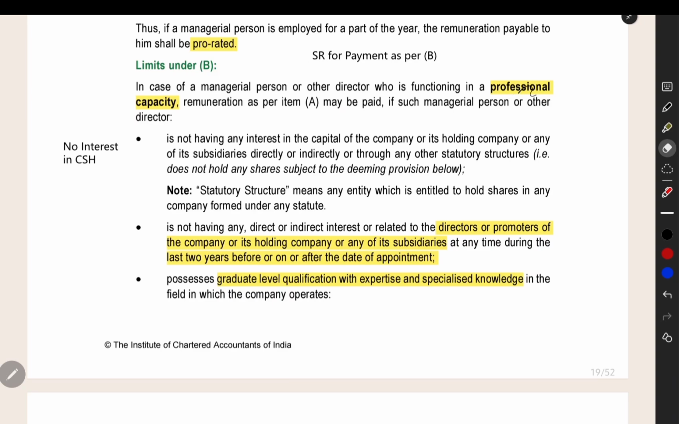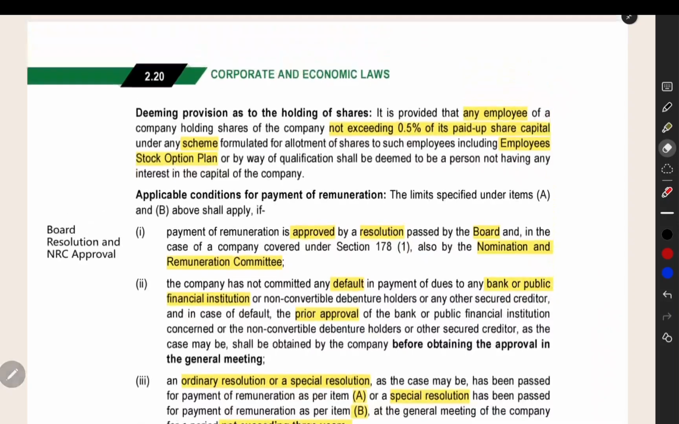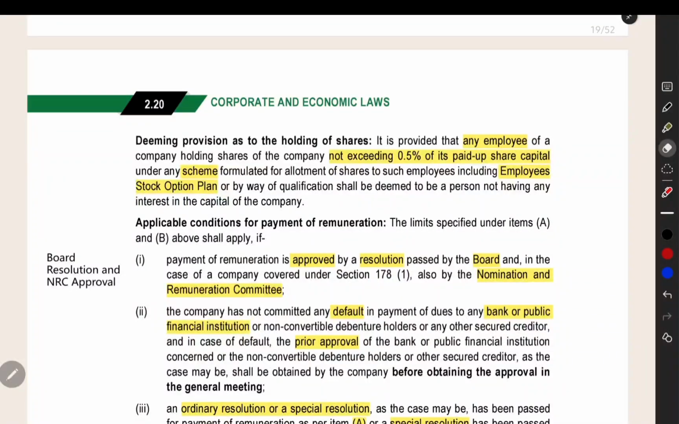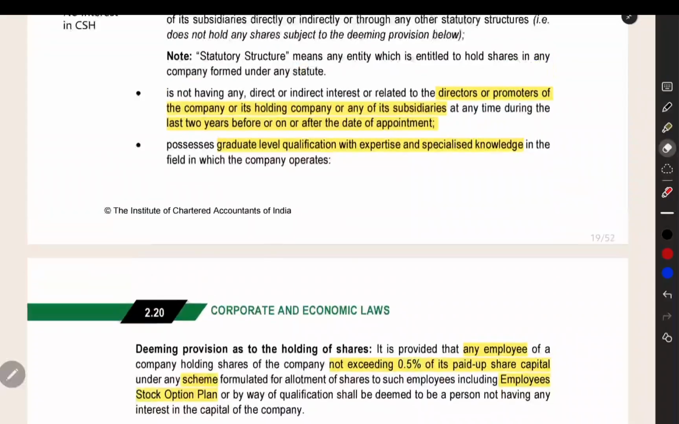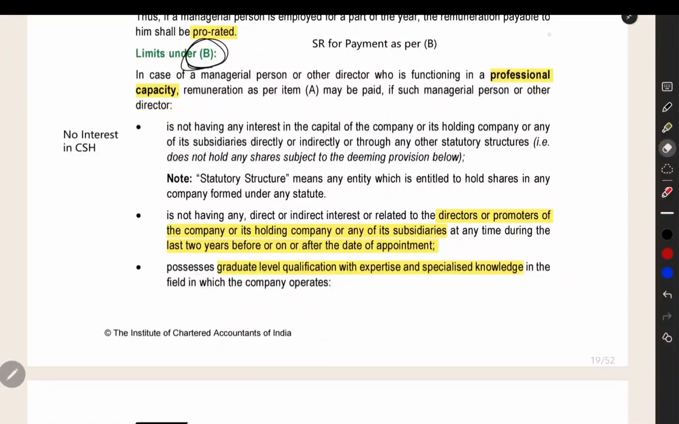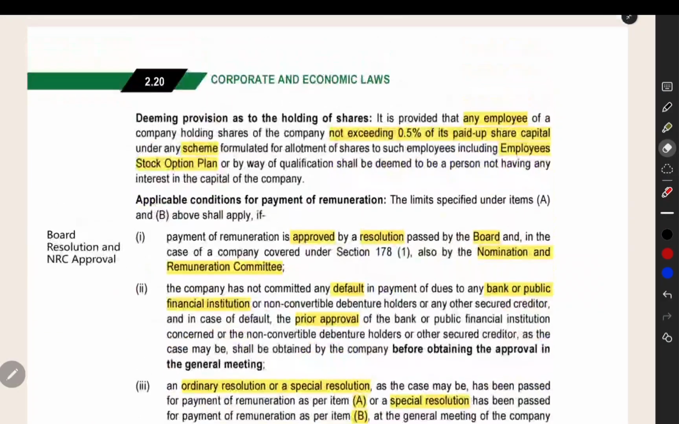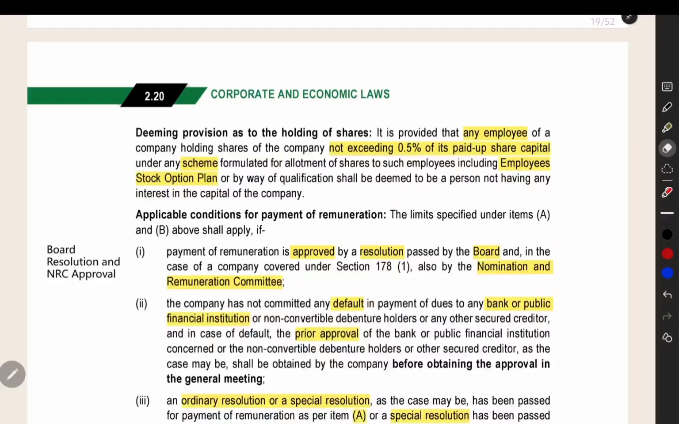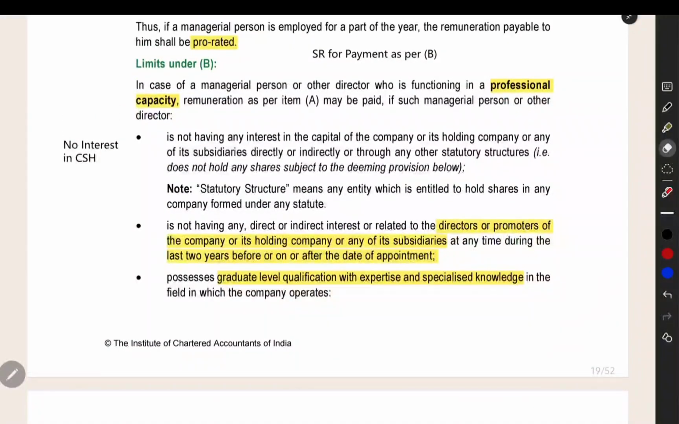What are the conditions? The director should be functioning in a professional capacity. He should not have any interest in the company, its subsidiary, or holding company. No interest means no interest in the share capital; he should not be holding any shares. For this, we have an exemption. If the director receives shares from the company under an employee stock option plan or some kind of scheme, and those shares do not exceed 0.5% of the paid-up share capital, then we can consider that person for paying the limit under Section B. Normally, he should not have any shares in his name, but he may hold such shares if these conditions are satisfied and also get paid under Section B.